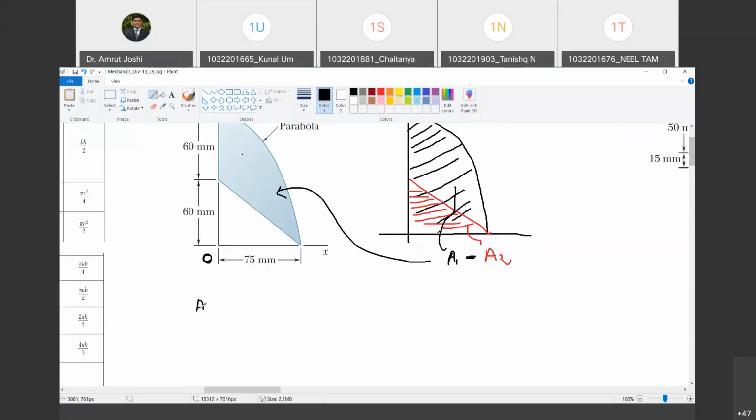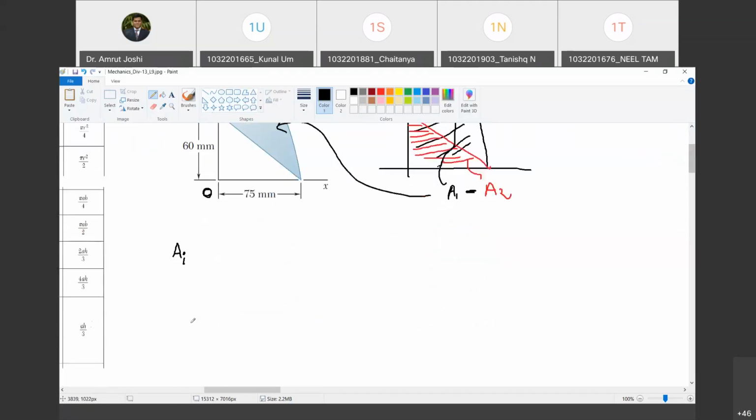Now we are going to solve this problem in a tabular form. So first, what will we do? The first column will be Ai. So how many Ai are there? There are two: one is the parabola and another one is the triangle. This is the parabola.